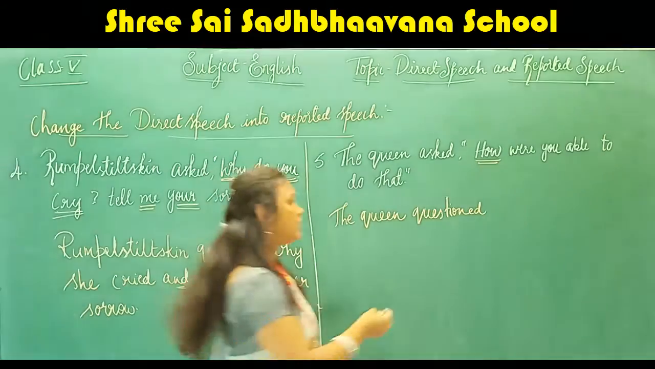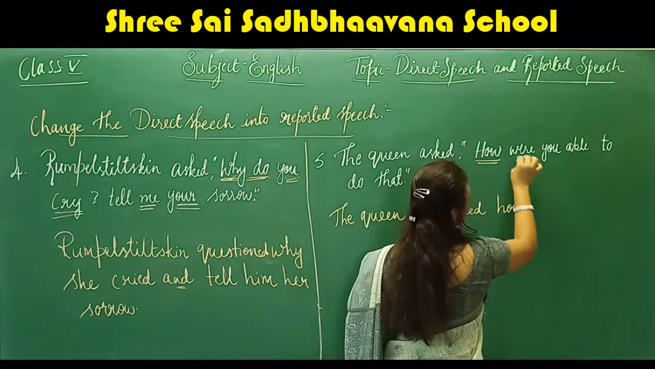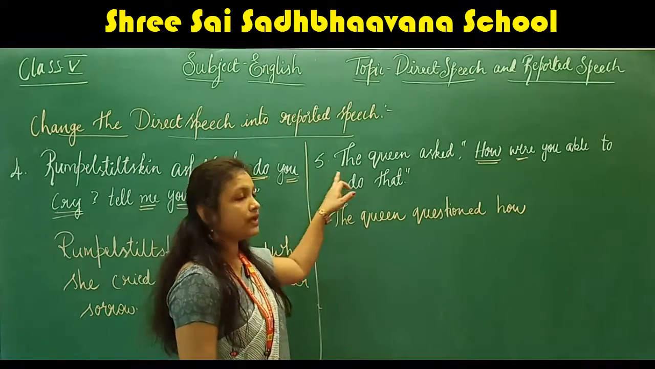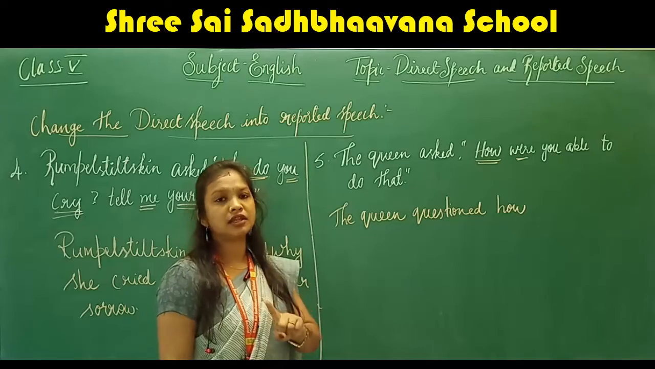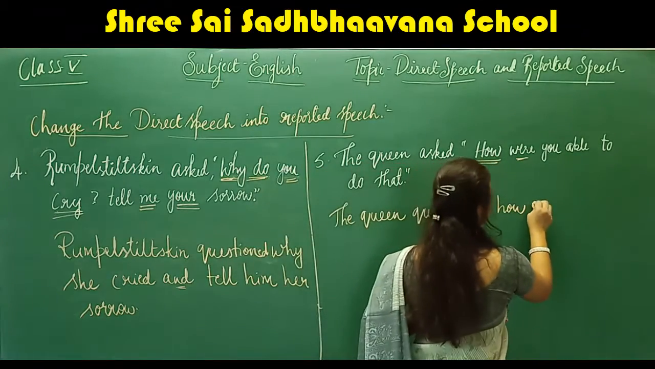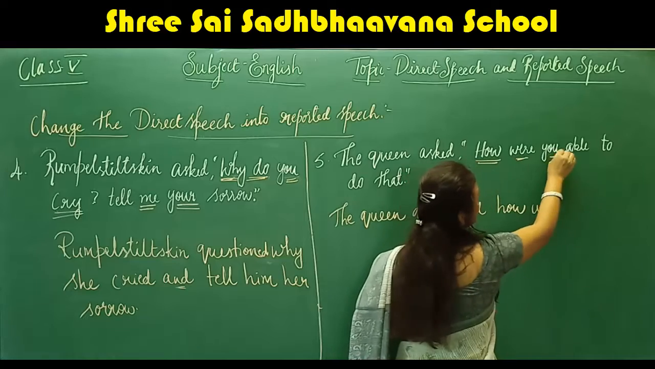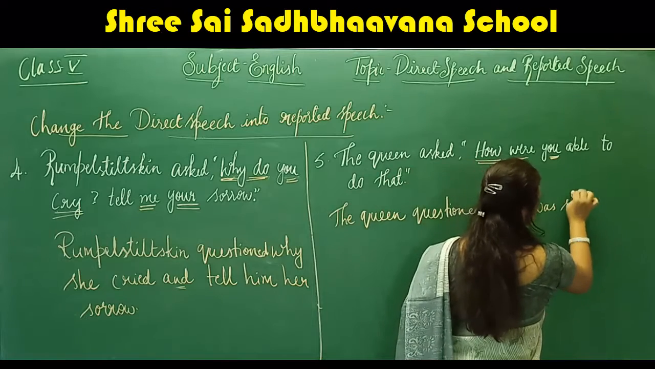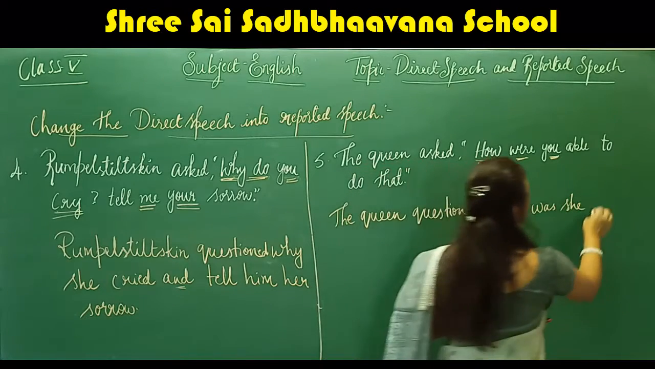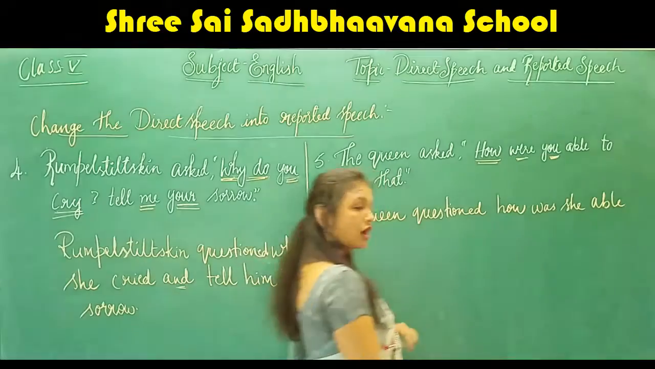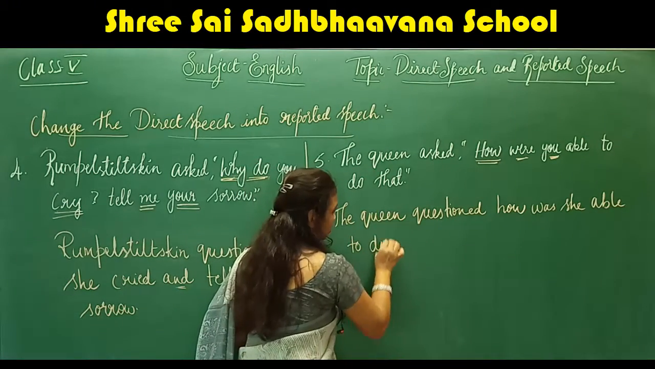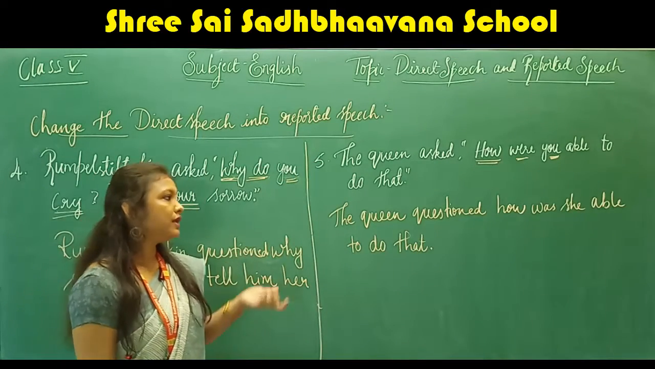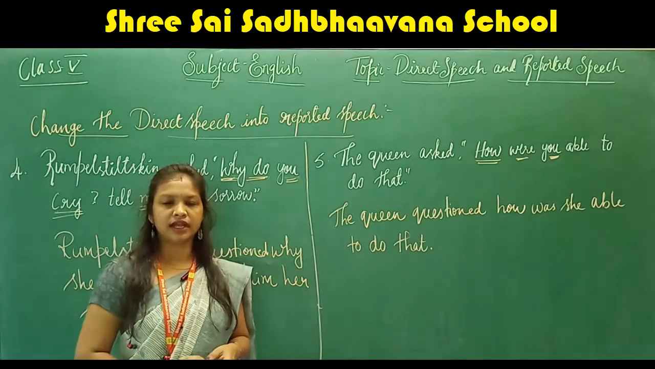The queen questioned how. So were is used for a plural pronoun. But here the queen is asking about Clara, that is a singular noun. So here were will be changed to was. How was. You is referring to Clara, so you will be converted to she. How was she able to do that? Children, the queen questioned how was she able to do that?